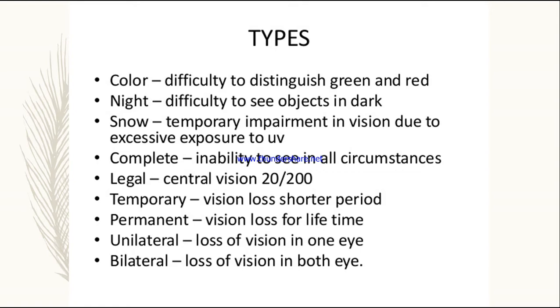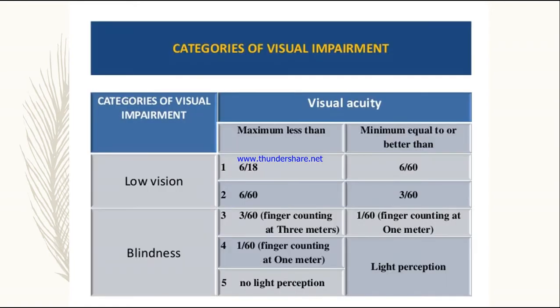Unilateral, loss of vision in one eye. It can be the right eye or it can be the left eye. And bilateral is loss of vision in both eyes. So the person is blind in both the eyes, and we call it bilateral. Next, there are categories of visual impairment. There are two categories. One is low vision and one is blindness.